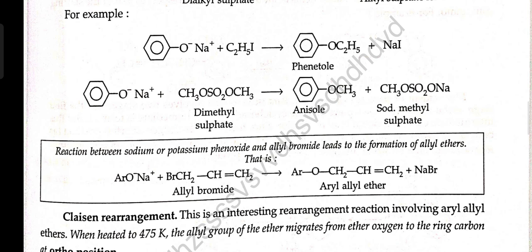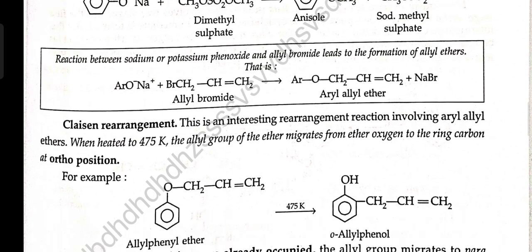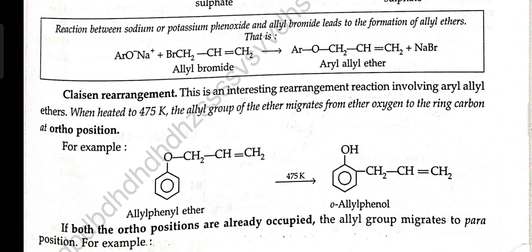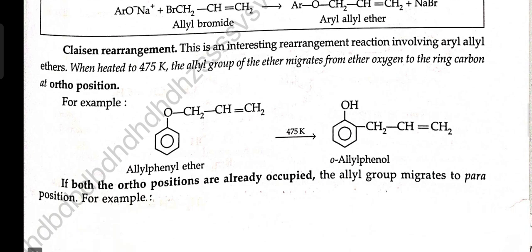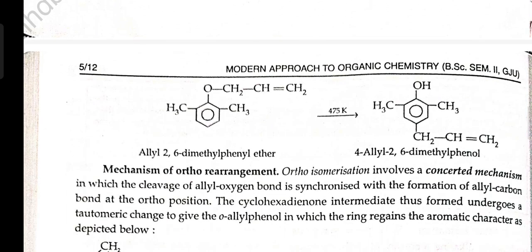Claisen rearrangement. This is an interesting rearrangement reaction involving an aryl allyl ether when heated to 475 Kelvin. The allyl group of the ether migrates from the ether oxygen to the ring carbon at the ortho position. For example, allyl phenyl ether gives, at 475 Kelvin, ortho-allyl phenol. If both the ortho positions are already occupied, the allyl group migrates to the para position. For example, allyl 2,6-dimethylphenyl ether.